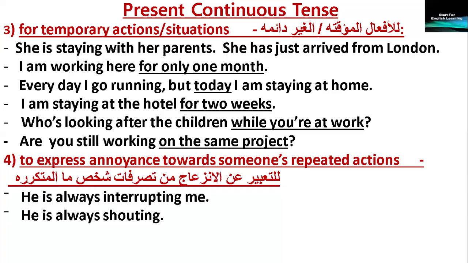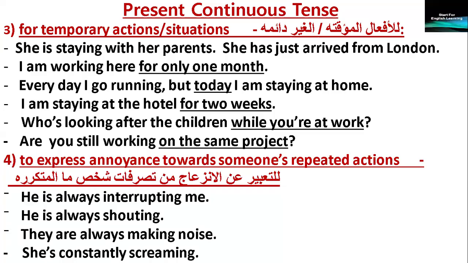He's always shouting. They're always making noise. She's constantly screaming. With this usage, we always use words like always, constantly, frequently, to express annoyance towards someone's repeated actions.